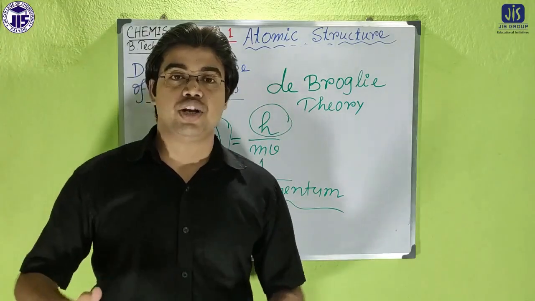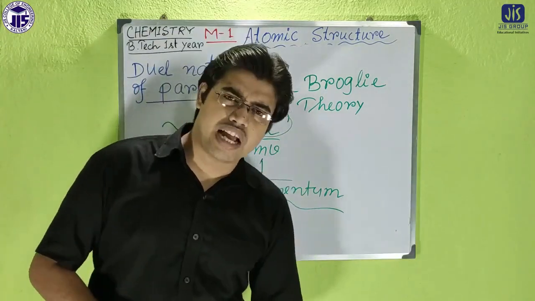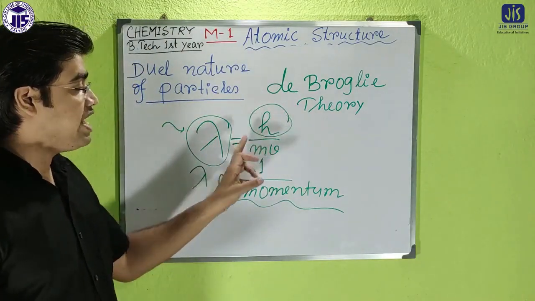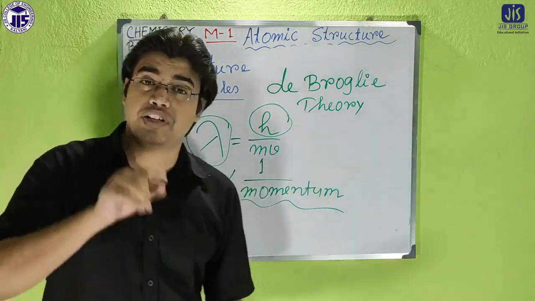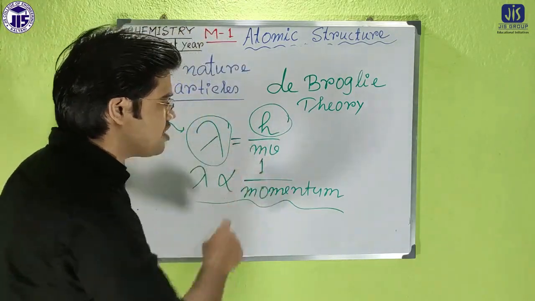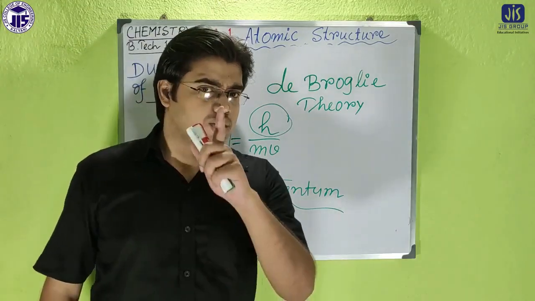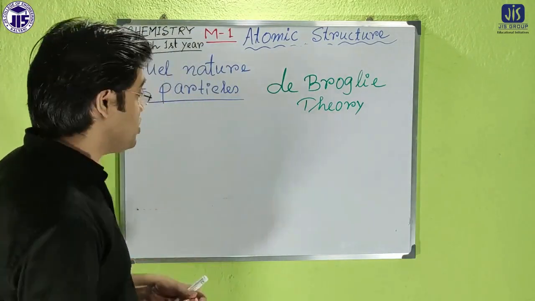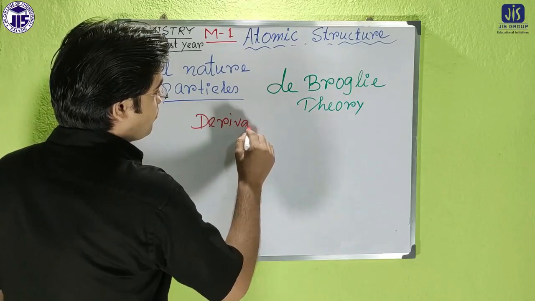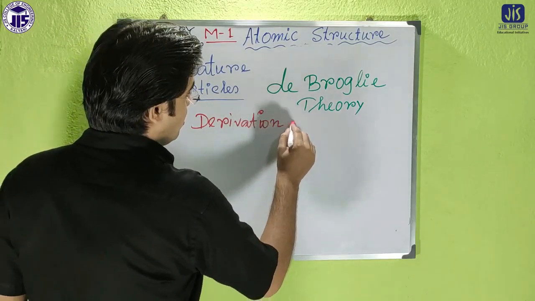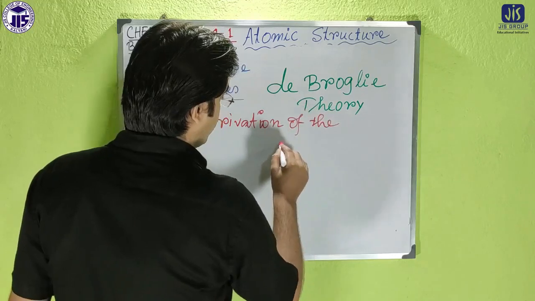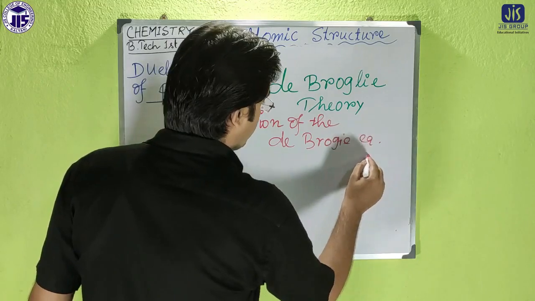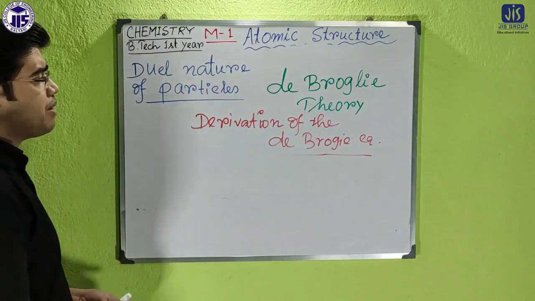So de Broglie first established that the equation of the matter wave lambda can be expressed as h by mv, where m is the mass of that particular microscopic particle and v is the velocity of that particular microscopic particle. So how did de Broglie get that equation? That means we have to know the derivation of the de Broglie equation. So how did de Broglie establish that fact?